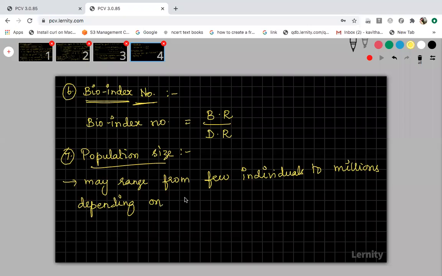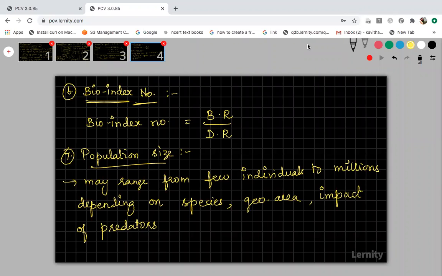Depending upon the species, depending upon the geographical area, depending upon the impact of predators. If predators are more for a particular species, then automatically the population size of the prey will.